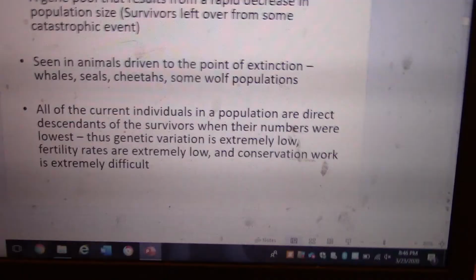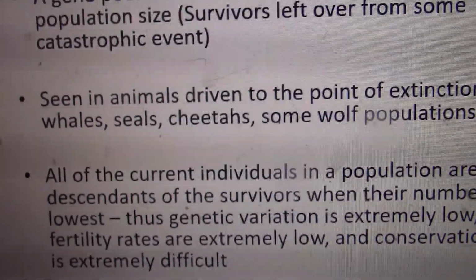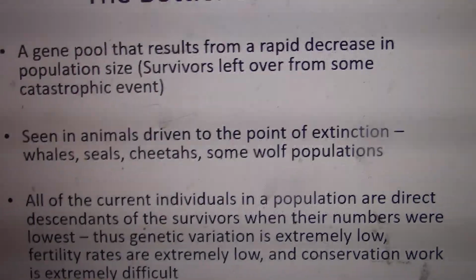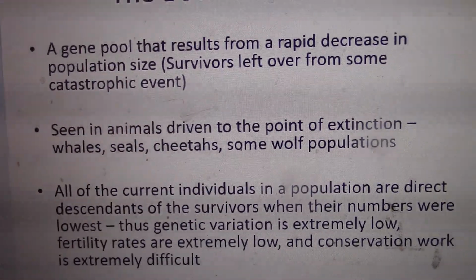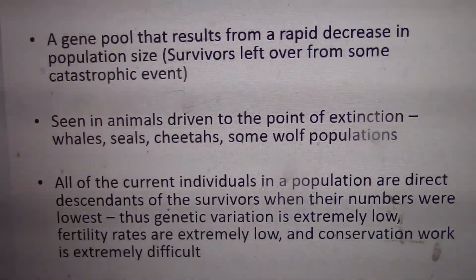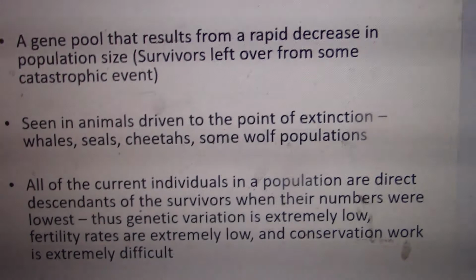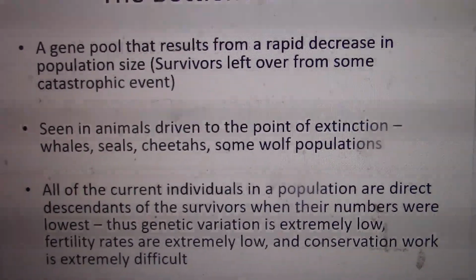So with bottlenecks, if we look at endangered species, right, elephants and rhinos, there's 30,000 rhinos left. Elephants, there's 450,000 of them. There were, at the start of the 21st century, over 10 million elephants in Africa, and now there's 450,000 of them.